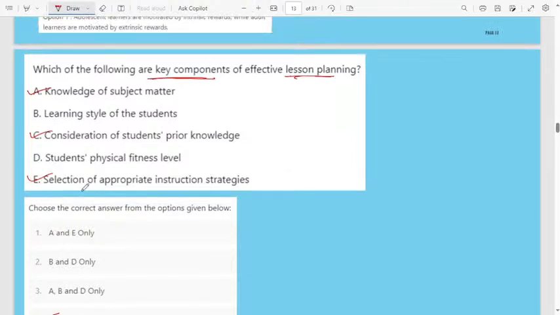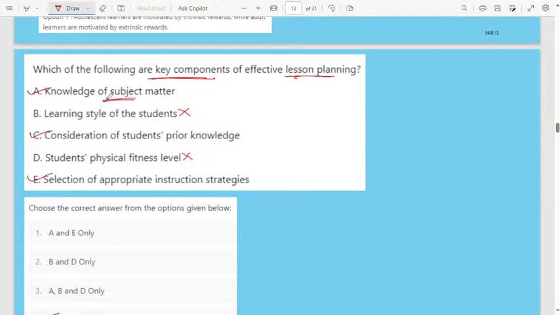Why are B and D not correct? Because the learning style of the students is not important when we consider the lesson plan. Then the next one, students' physical fitness. These two are not necessary. The key components of the effective lesson plan is knowledge of the subject.